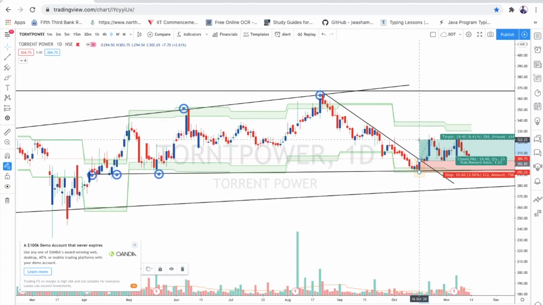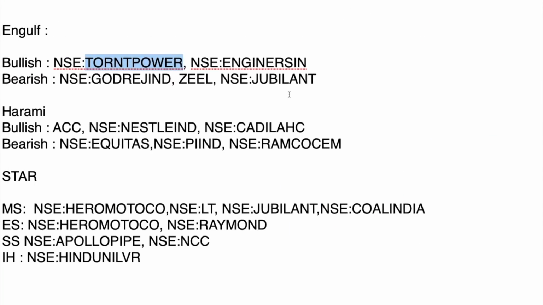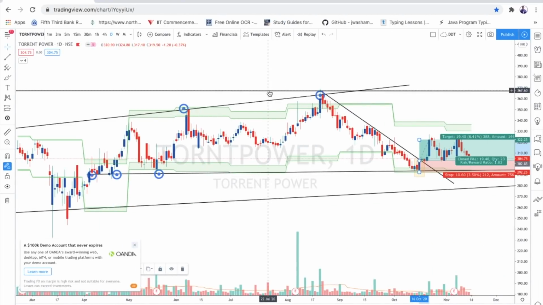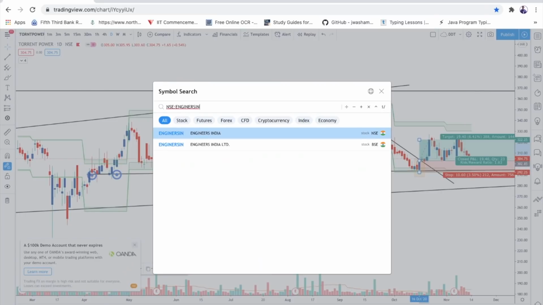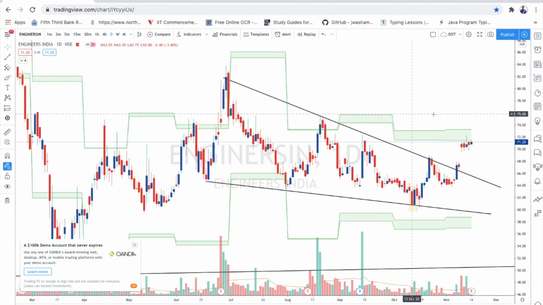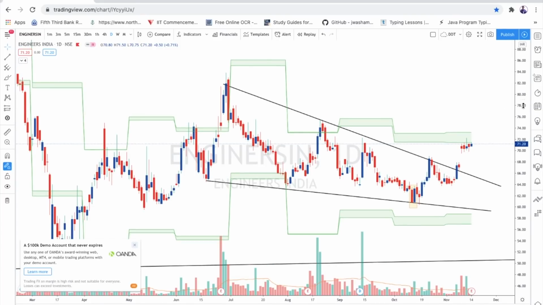But as I discussed in my MC strategy video, my target is 5% in a trade, but here I earned around 6.5%. So this is one example. Now we'll see the second example, which is the engineer's trade. I will show you that one too, why I traded there, or what is the thing that is valid there.